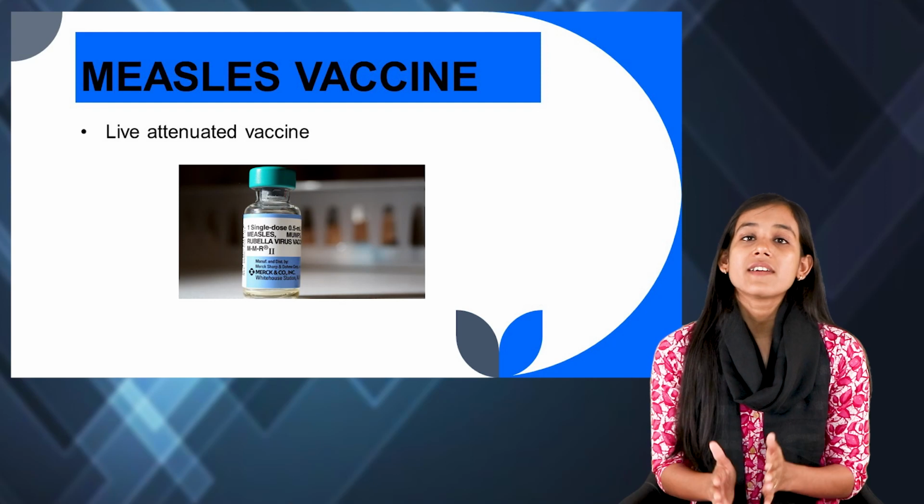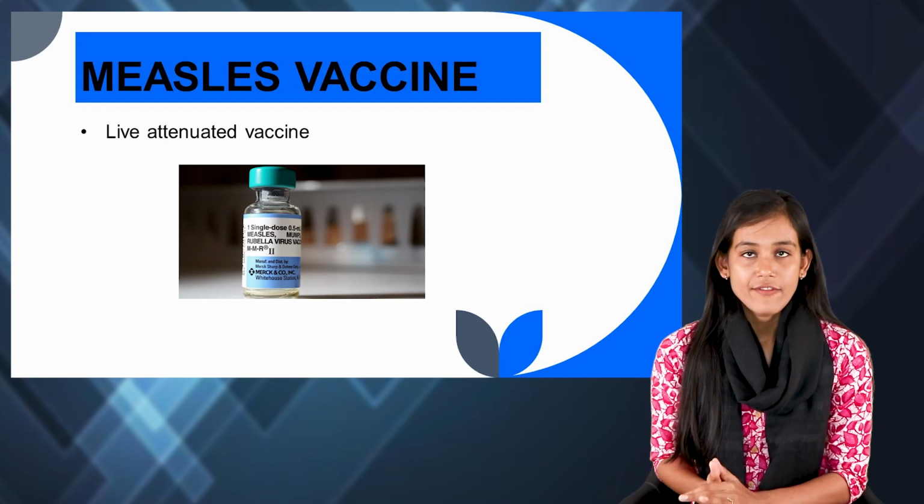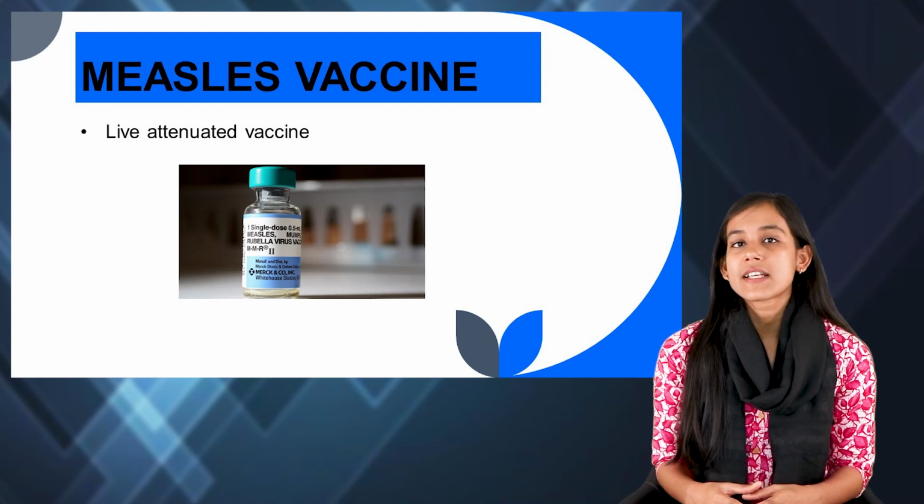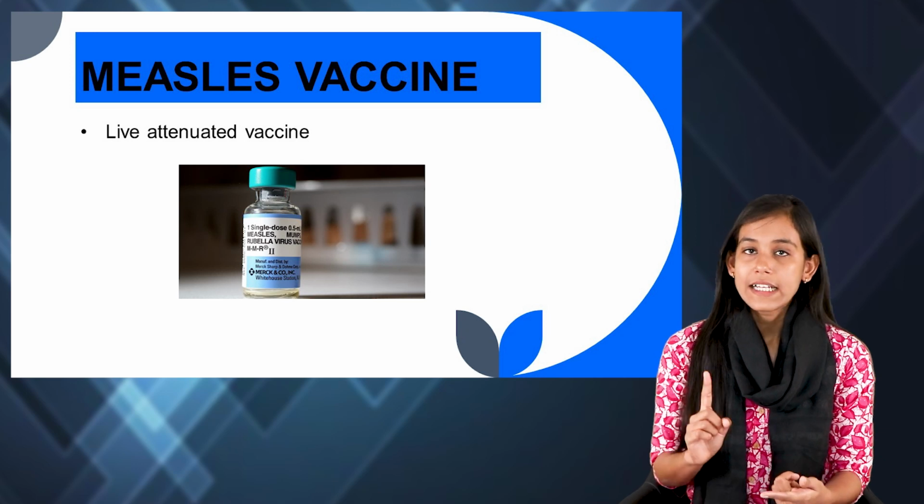So this was when somebody is already infected, and after that, what are the preventive measures that we can take? Now the next thing is, I have already told you that this is a vaccine preventable disease. That means we have a vaccine for this disease, and the vaccine that we use for measles is a live attenuated vaccine. This vaccine is given to children at 9 months.